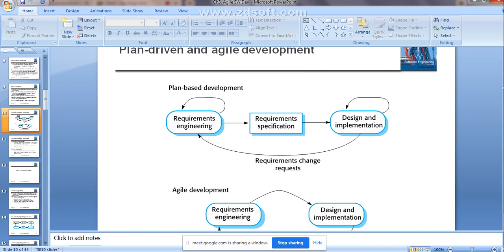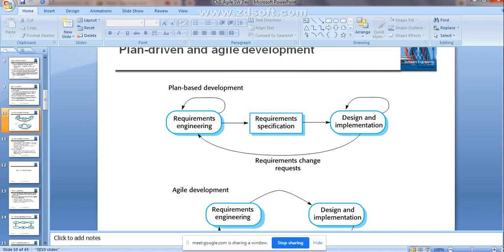If a requirement change request comes while you are in the design part, then again you will start with requirement engineering, requirement specification, then you go for the designing part, right? If any change request comes from the customer, at that time you need to start from the first phase itself to make changes and reflect that change within the software, right?